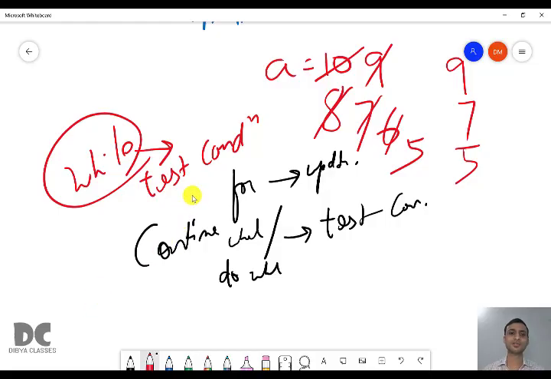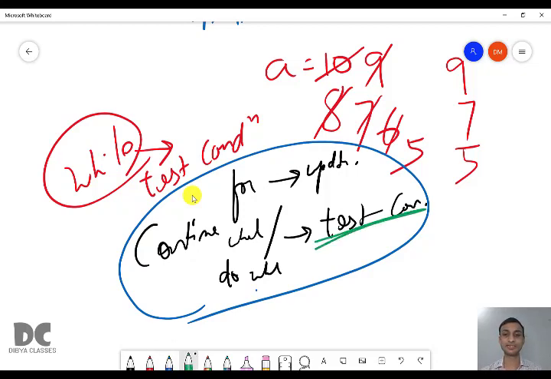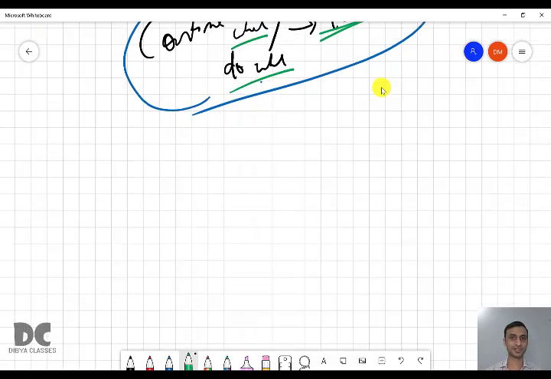Understood? This is very important. When using continue, if it is a for loop, you have to jump to updation. If it is while or do while, then you have to jump to the test condition. Don't jump to updation in while and do while, you will make a mistake. You have to jump to the test condition in while and do while, and updation in for. You have to remember this. People get confused here and make mistakes.